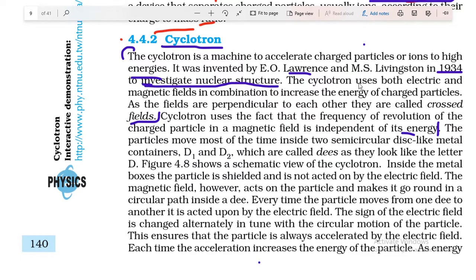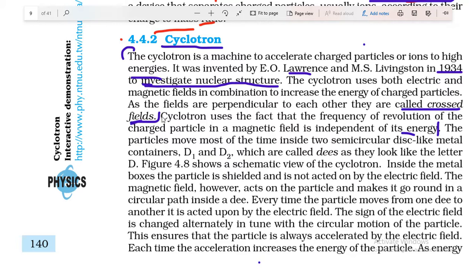And the cyclotron uses both electric and magnetic fields perpendicular to each other, so these are called crossed fields. Crossed fields means two fields are perpendicular to each other.